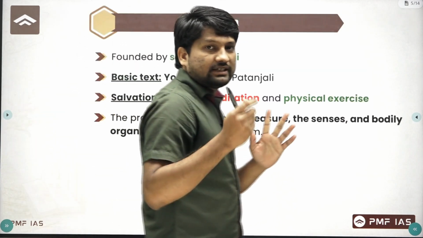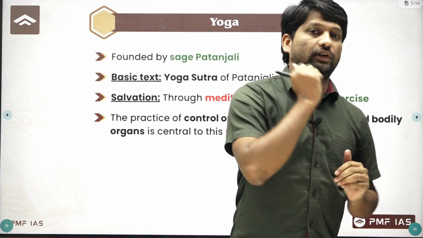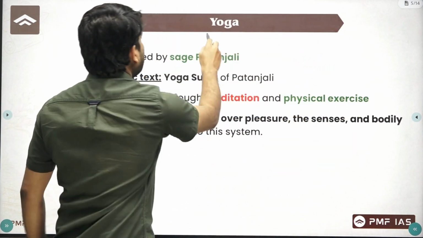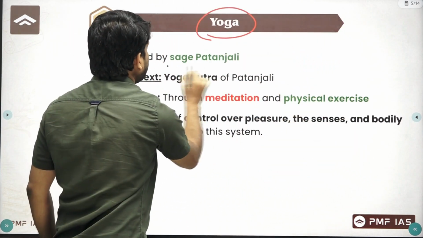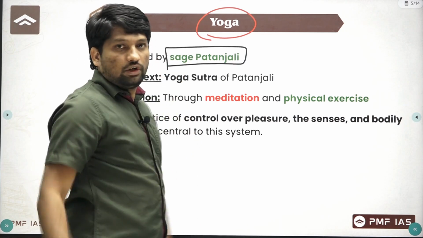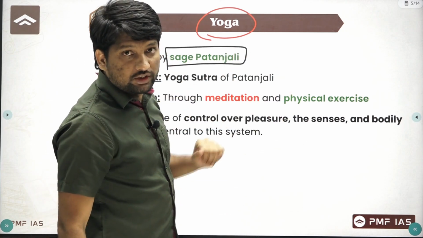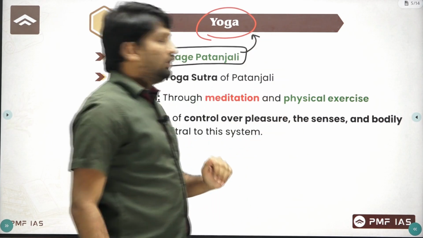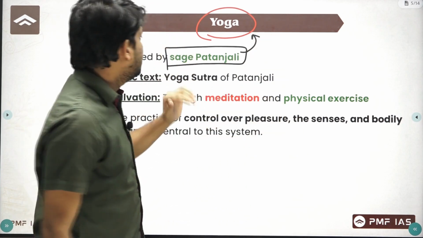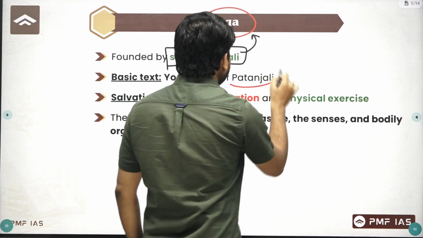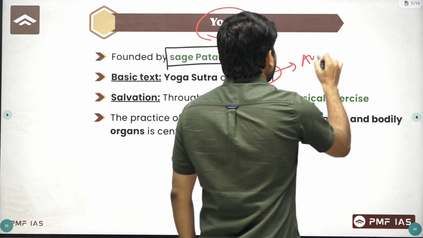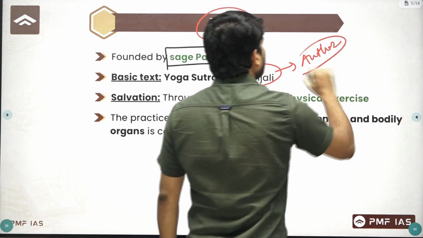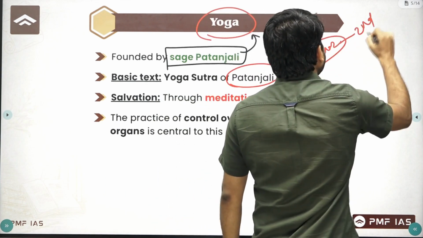If you consider the second philosophy, that is yoga philosophy, it is given by sage Patanjali. We all know the Patanjali brand, now known for yoga, right? Basically Patanjali was an author from the 2nd century BC.